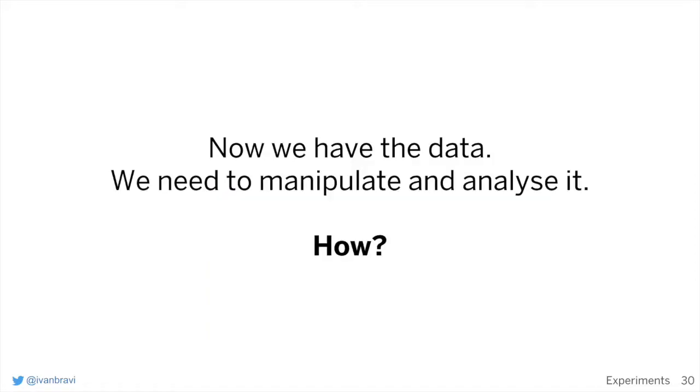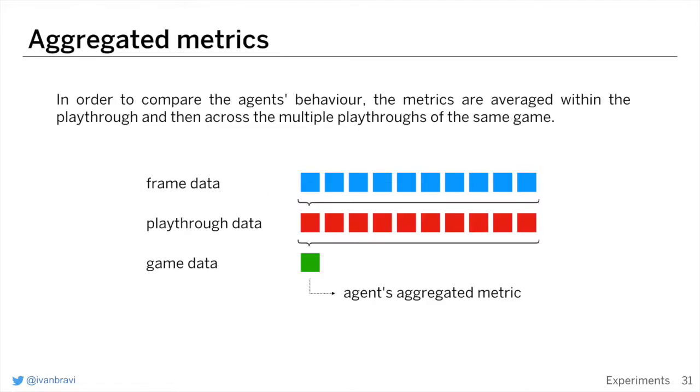Now we have the data, but we need to manipulate it to analyze it. We load the data for each frame through multiple playthroughs. The aggregated data of an agent for a specific game is averaged between all the playthroughs, and the data of a single playthrough is computed averaging all the data collected for each frame of the playthrough.